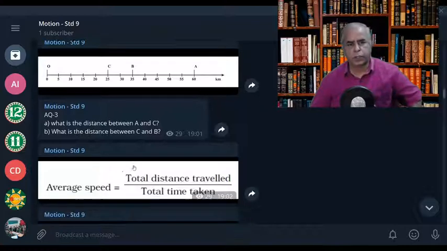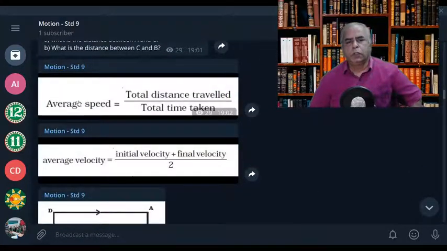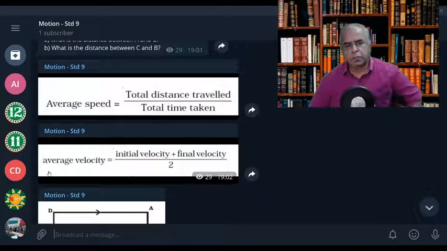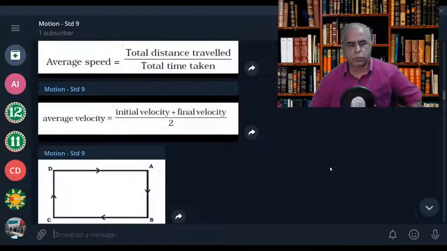Then the average speed is generally given as total distance traveled divided by total time taken. But average velocity is initial velocity plus final velocity divided by 2. You understand? So that makes the difference. Please note down.